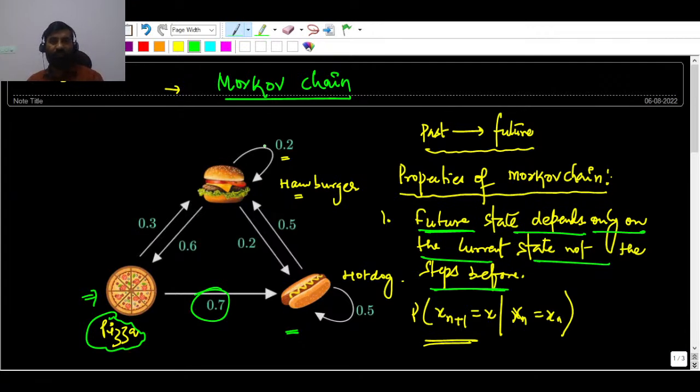So 0.2 here, this is 0.6, and this is 0.2. So 0.6 plus 0.2 plus 0.2 comes to 1. So my second property is also justified and proved.